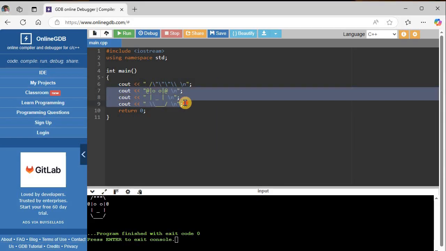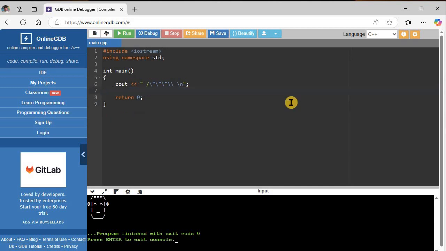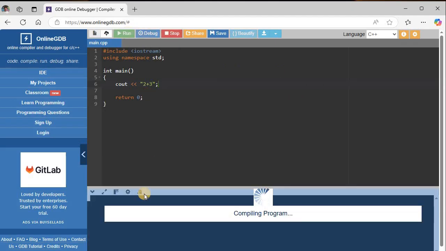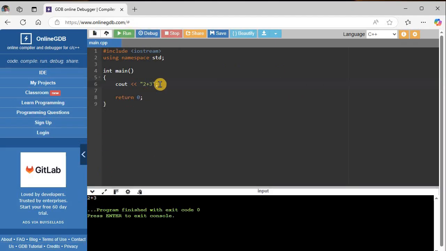Okay, so now, besides text, we can also output math. So if I output 2 plus 3, that's literally going to output 2 plus 3 because it's within quotations. But now, if I remove the quotations, then it is going to evaluate it. So now it will output a 5. Okay?